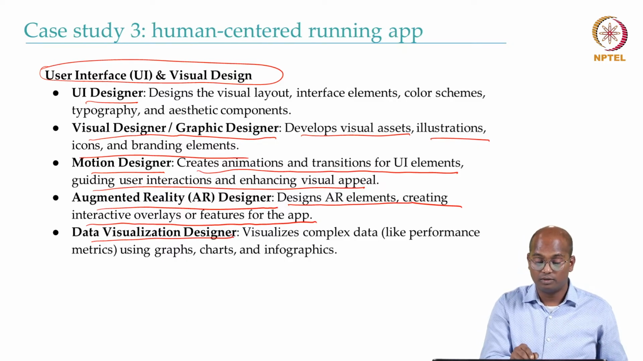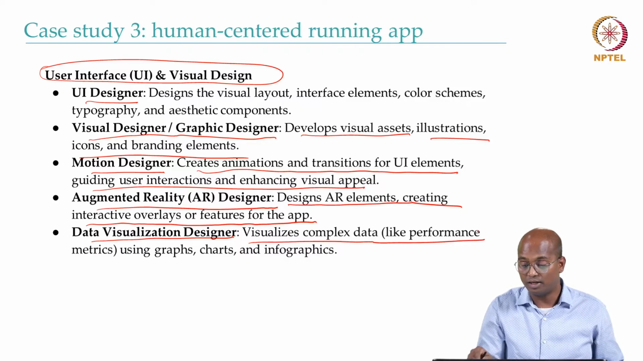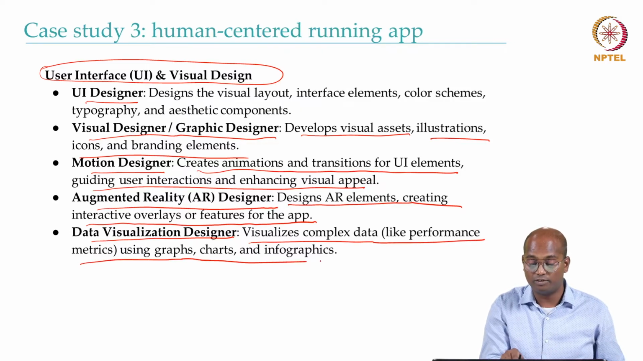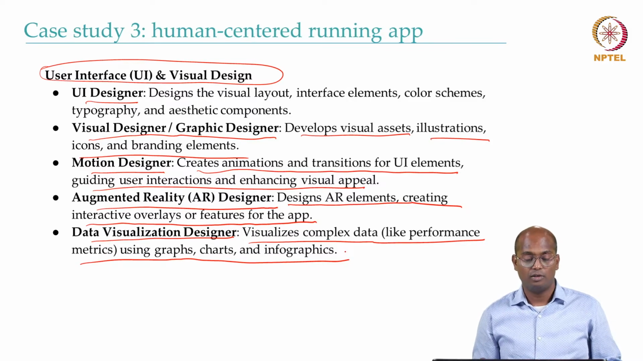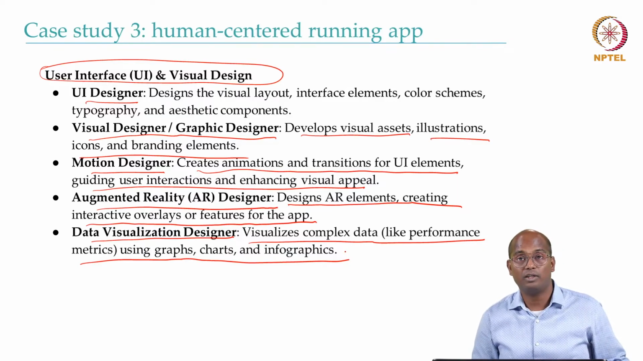Data visualization designer, who visualizes complex data like performance metrics using graphs, charts, and infographics. So that is primarily how well you are achieving your task. You are supposed to probably complete 5 kilometers every day in probably say 30 minutes. How far are you in achieving that goal? In a month you want to probably run 100 kilometers. How far are you in achieving that goal?